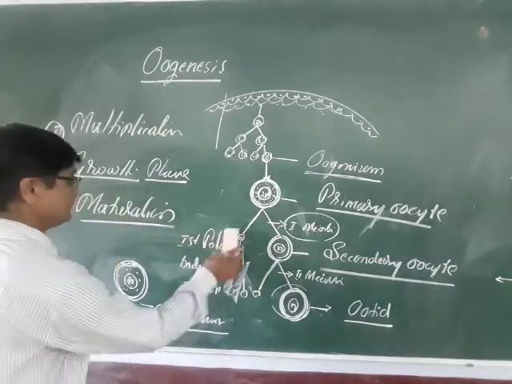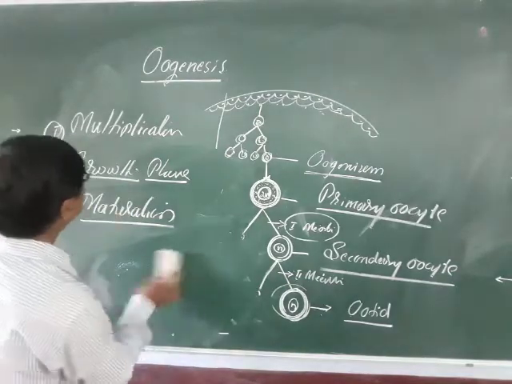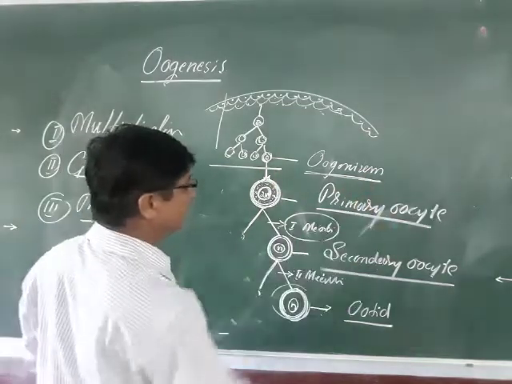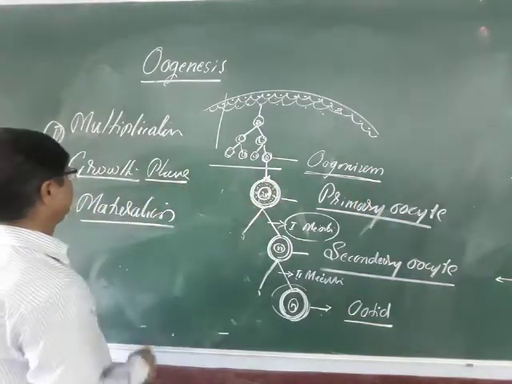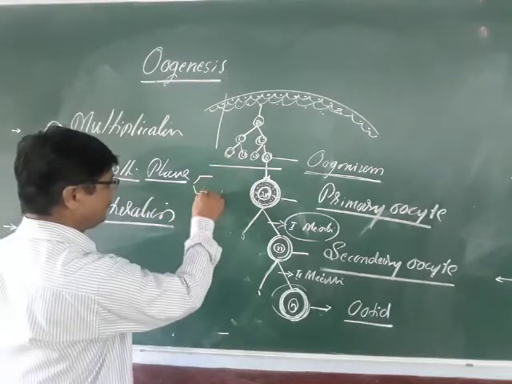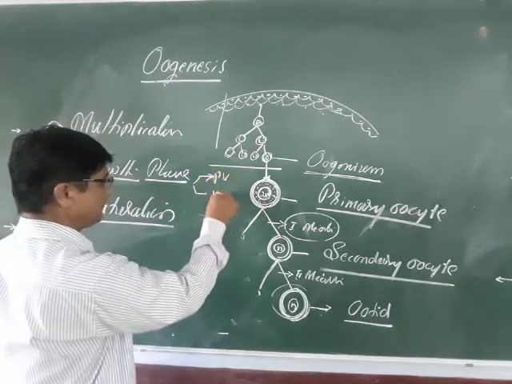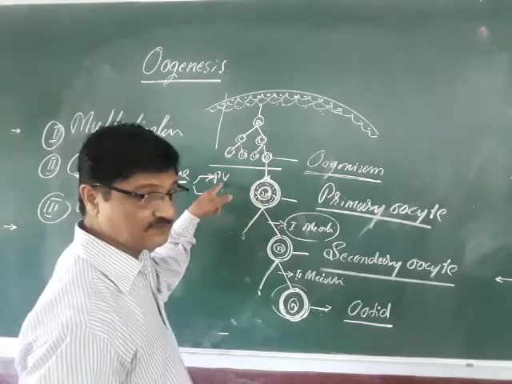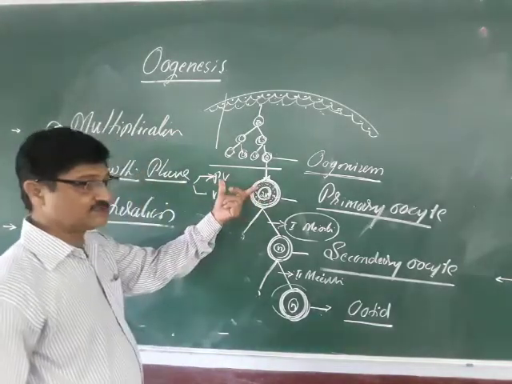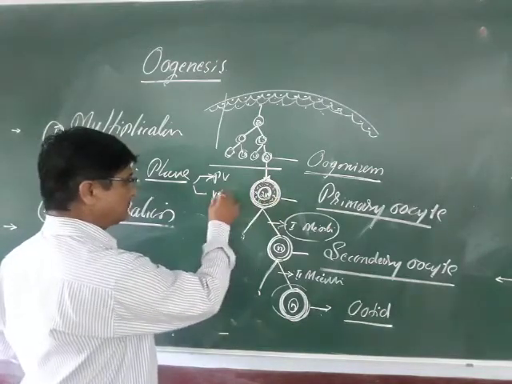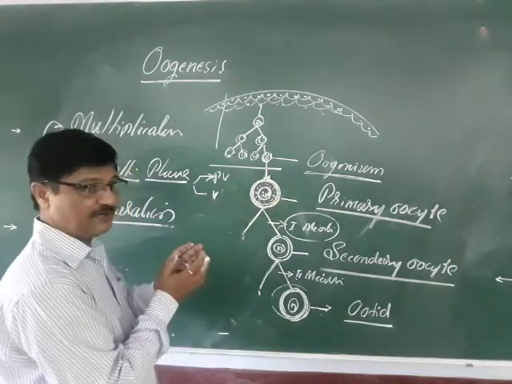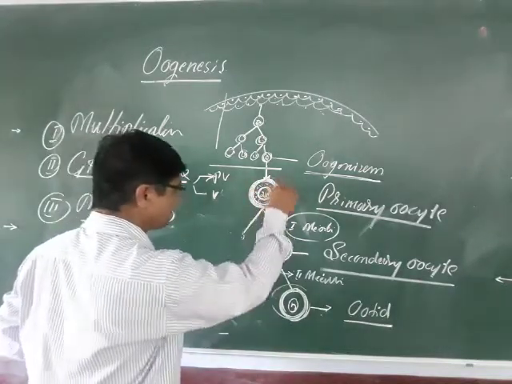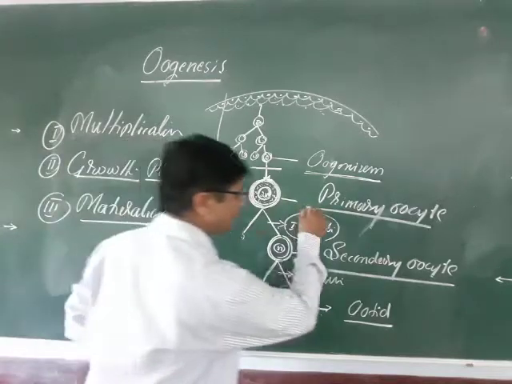In simple terms, just remember it this simple way. Multiplication means rapid repeated mitotic division up to the oogonia, and the oogonia undergo the growth phase. It is divided into two: pre-vitellogenesis and vitellogenesis. Pre means before the formation of yolk, whatever development takes place is pre-vitellogenesis. After that, the yolk is added, and the accumulated yolk as well as nuclear material makes it a big structure, and such a grown structure is called the primary oocyte.